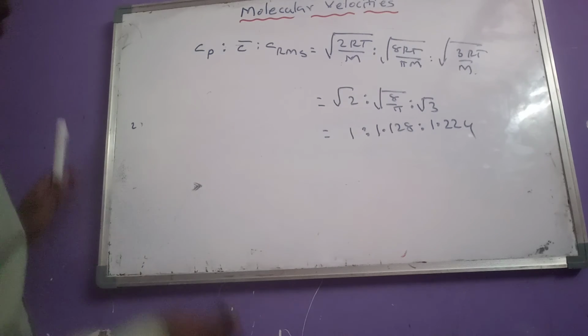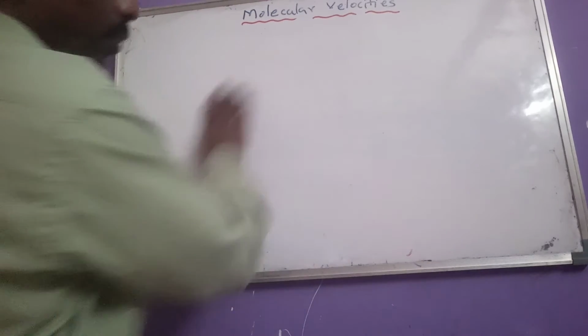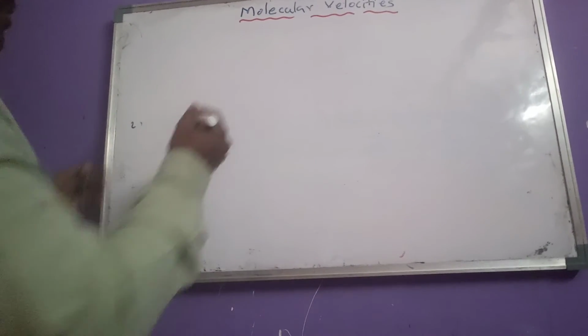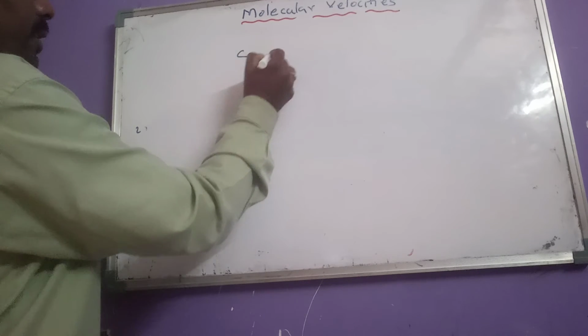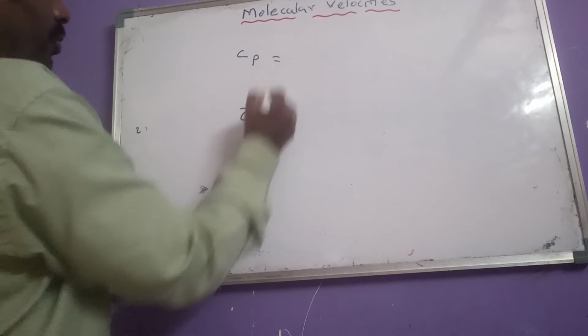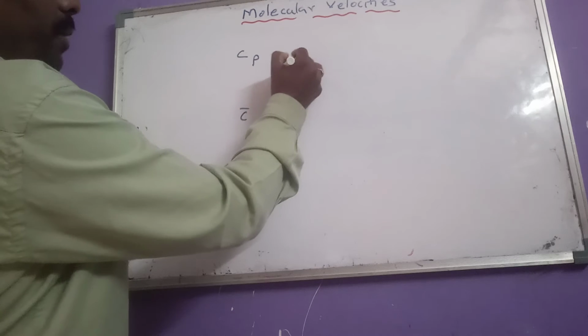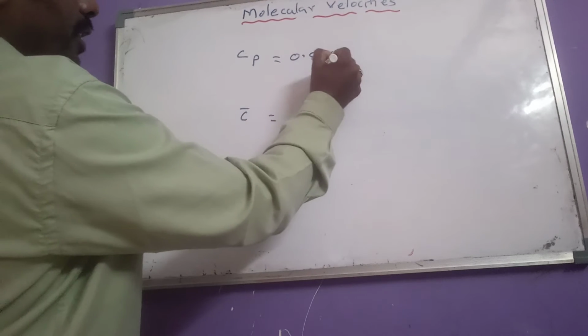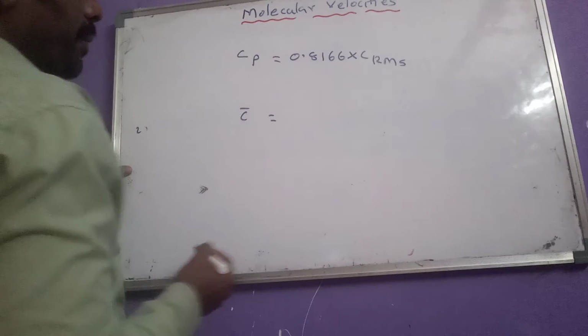Okay, then by using RMS velocity, one can calculate other two velocities. So what is the formula now here? Cp and C bar we can calculate using RMS velocity. To calculate most probable velocity, 0.8166 into CRMS.